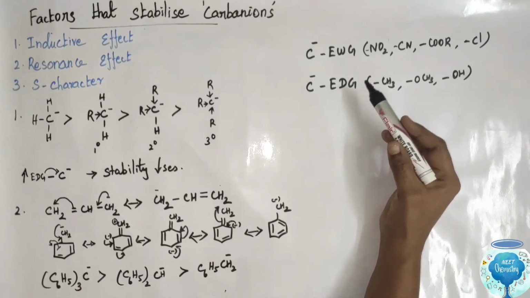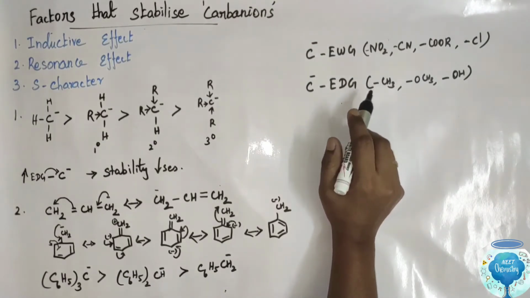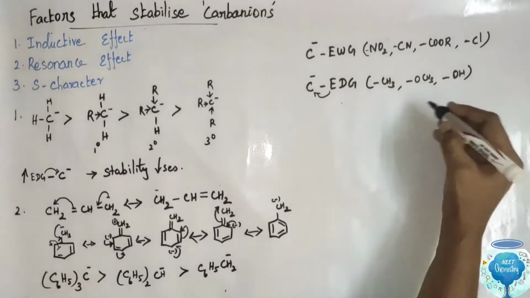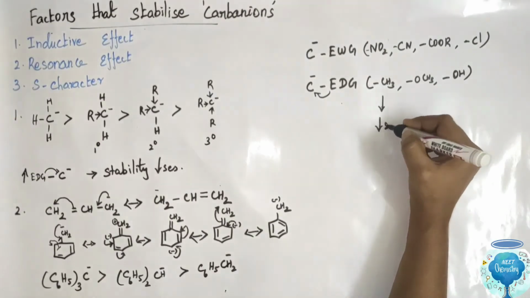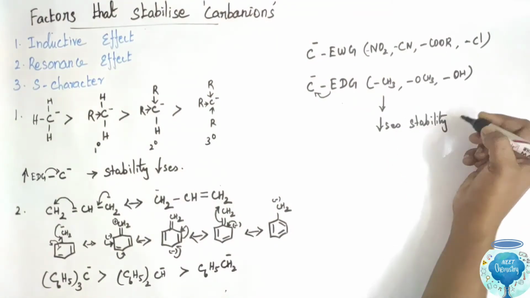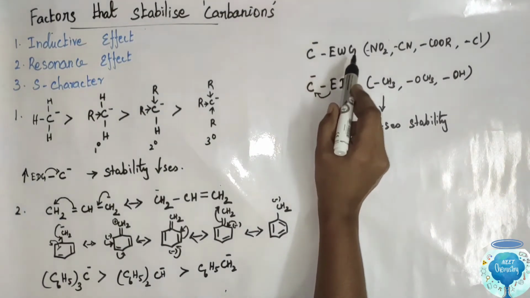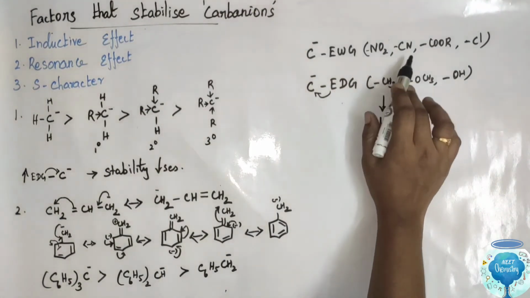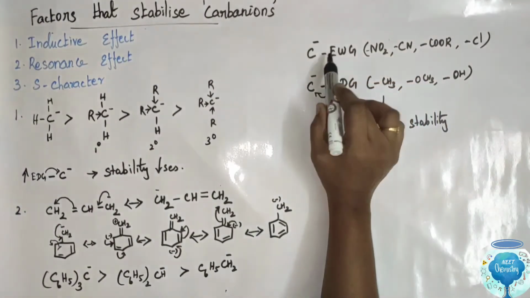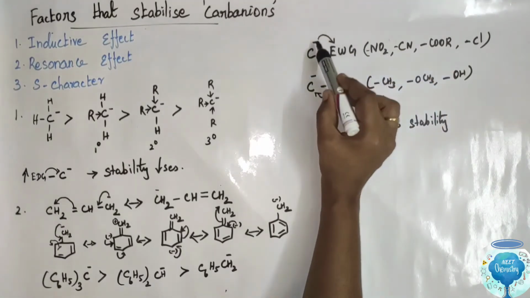They intensify the negative charge and decrease the stability of carbanions. The carbanion with an electron withdrawing group like NO2, CN, COR and halide group withdraws the electron from the carbanion.